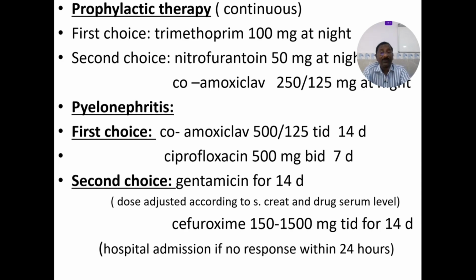Uroprophylaxis: you can have two types, so you need to remember all these things. Prophylaxis means chemoprophylaxis, of two types: continuous chemoprophylaxis and intermittent chemoprophylaxis. Intermittent chemoprophylaxis means before sexual intercourse, you can give one tablet of nitrofurantoin or one tablet of azithromycin, etc. Whereas for continuous chemoprophylaxis, you can use nitrofurantoin 100 milligrams OD for about 3 to 12 months.